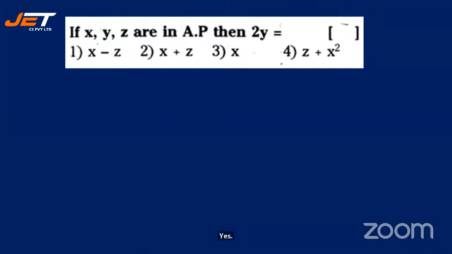Let me see if you're able to find out. Try. Otherwise, we'll do it for you. If x, y, z are in AP, how do you do this? Very simple. Second term minus first term should be equal to third term minus second term. Isn't it? Yes, so one full minute is given to you. Quickly do your answer and put your answers in the chat box. Let's see how many are giving me the answers.